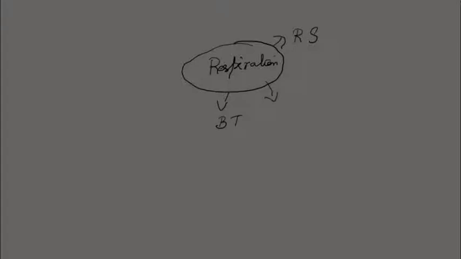The next thing we are going to discuss is what keys are included in respiration. There are three keys that are important for respiration. Number one is the respiratory system. Number two is blood transport. Number three is the cell. So these together are involved in the respiration process.